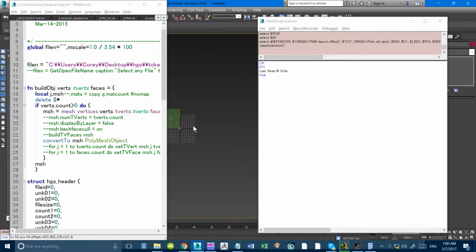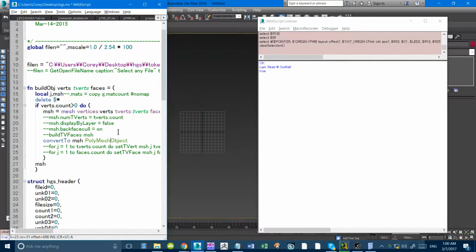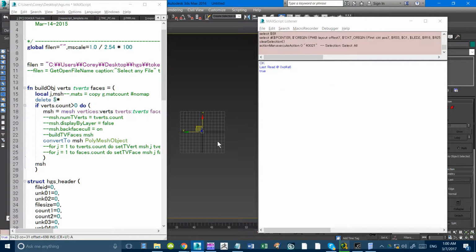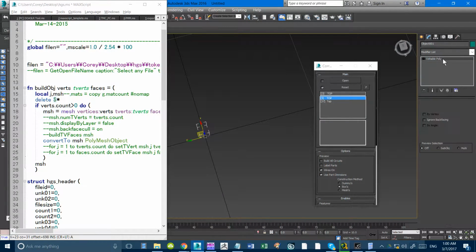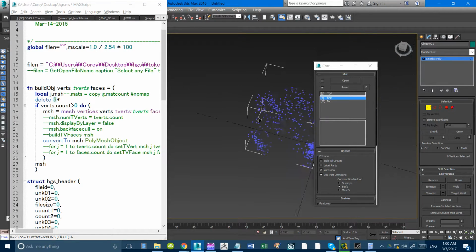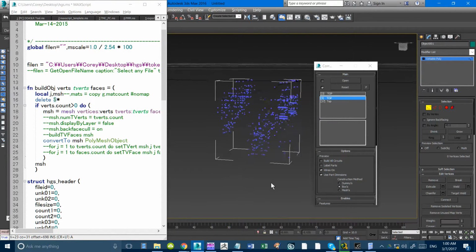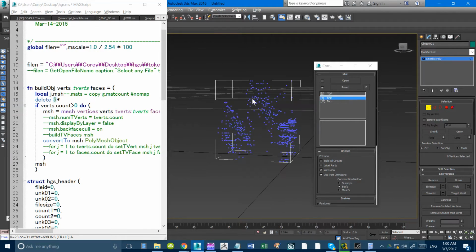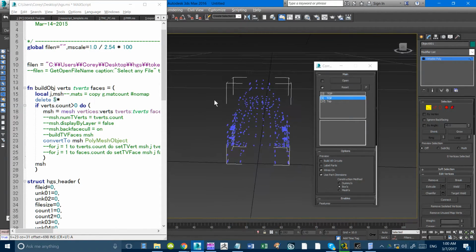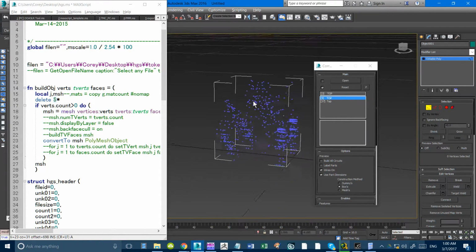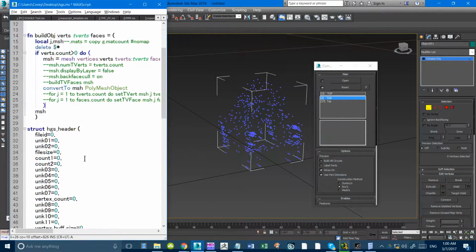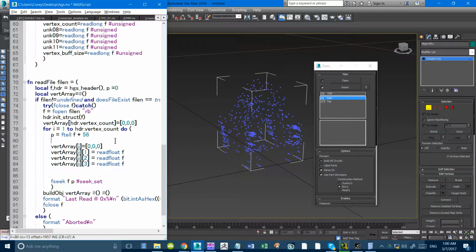Alright, so when I run this, the only thing that's on the screen should be the positions that we got from the first 3 positions. Now, what is that? That does not look like anything logical. Oh, I don't even know what that is. Okay. So this doesn't look like anything.